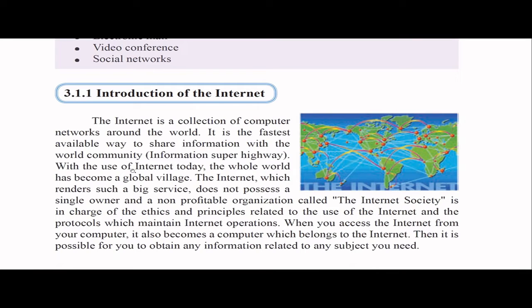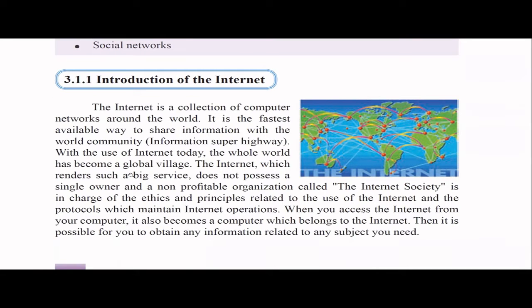With the internet, everything is now very easy. You can connect to any person in any country. Because of the internet, the whole world has become a global village, one single village where you can send a message to anybody in Australia within a few seconds. This communication has evolved mainly because of the internet.